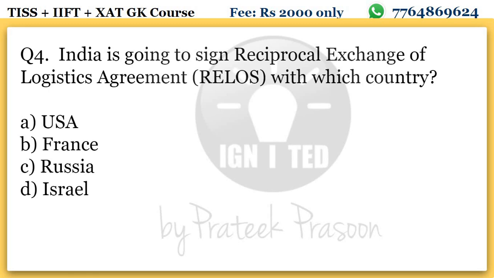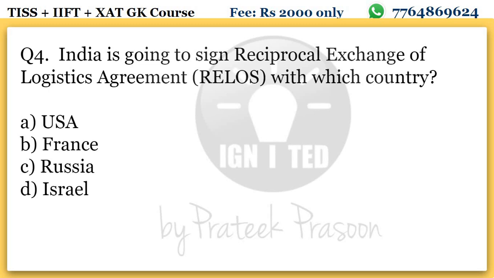Now come to question number 4. India is going to sign a reciprocal exchange of logistics agreement with which of the following countries? A says USA, B says France, C says Russia and D says Israel. We have some sort of defense relationship with all these countries, so you should be aware of what agreement we have with each.